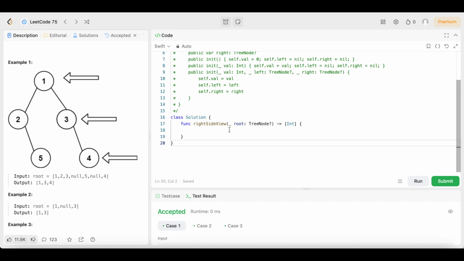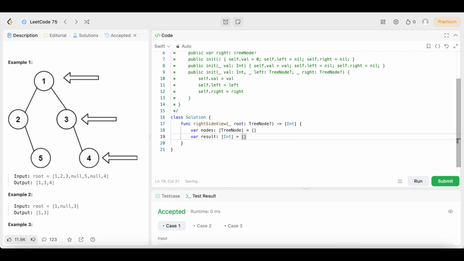Now, let's see how we're going to solve this problem. The problem's actually not that difficult, and you guys already know we're going to keep the solution simple and easy to understand. So first thing we're going to do is declare a variable called nodes, and we are going to cast that as an array of tree nodes. Then we're going to initialize it with a blank array. Then we're going to declare another variable called result, cast as an array of integers, and initialize it with a blank array.